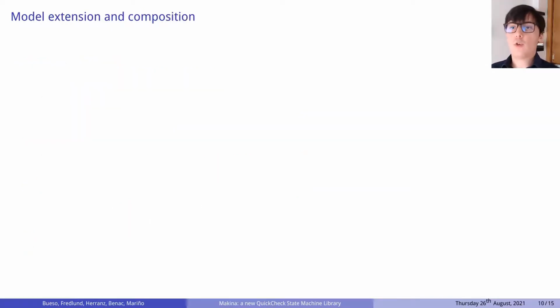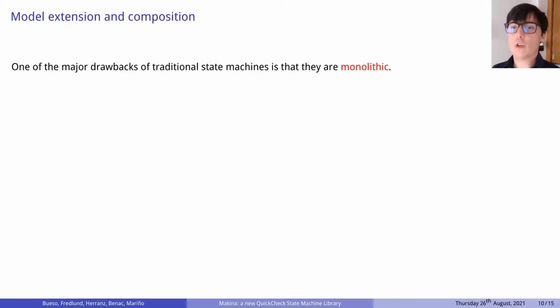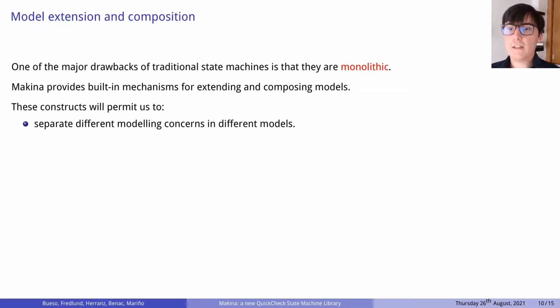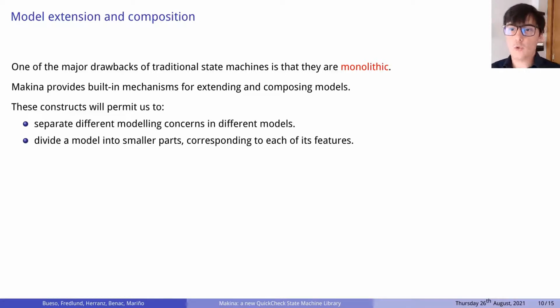So far we have talked about how Machina tries to make state machines less buggy, but we haven't talked about one of the major drawbacks of traditional state machines, their lack of extensibility. Machina provides 2 new built-in mechanisms for extending models. These constructs will permit us to separate different modeling concerns in different models and divide a model into smaller parts corresponding to each of its features.